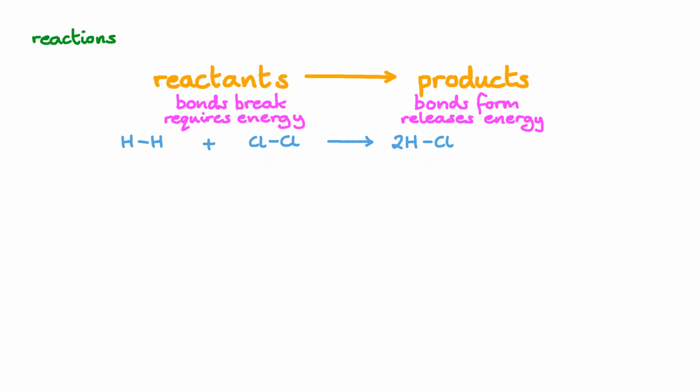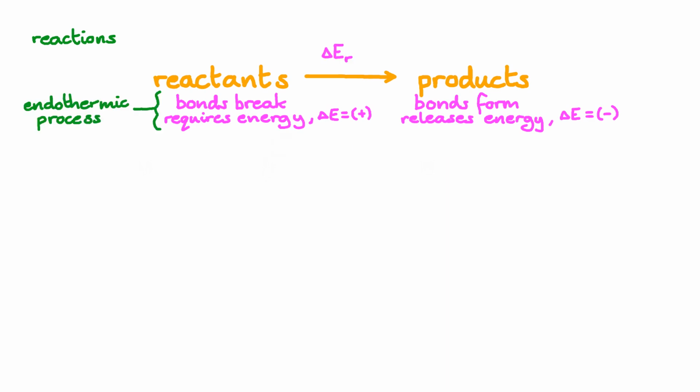When keeping track of energy going in and coming out, we can use signs, plus and minus. Energy going in increases the energy of the system, so the change in energy is positive. Energy being released from the formation of bonds means energy is leaving the system, so the change in energy is negative. Taken in isolation, we can describe the breaking of bonds as an endothermic process, because energy is coming from the surroundings into the system, while the formation of bonds involves the release of energy into the surroundings, so it's an exothermic process. Whether the reaction overall is endothermic or exothermic comes down to the balance of the two.